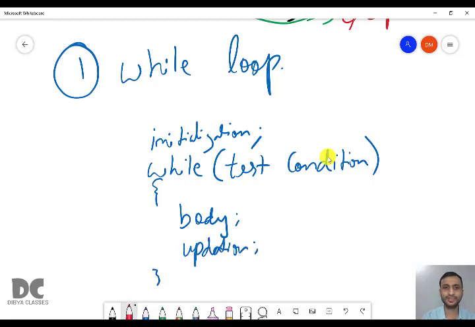You can see all the four things are present: initialization, test condition, body and updation. And this is the syntax of while loop.